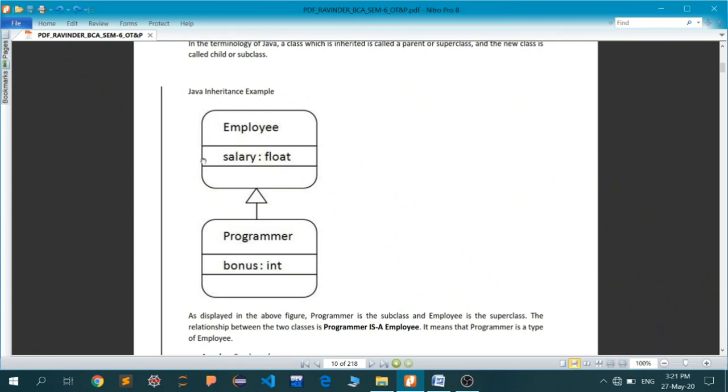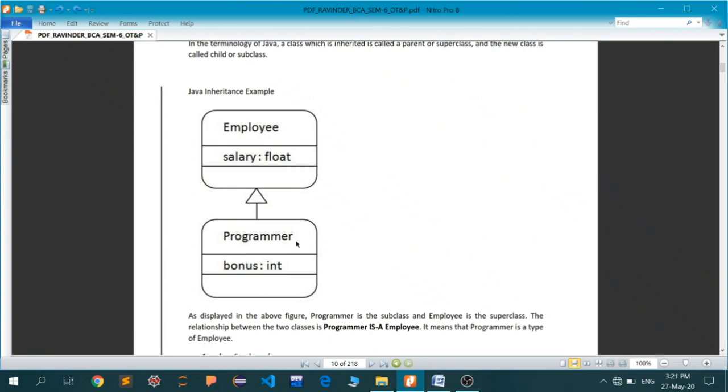So your Employee could be your parent class or superclass, in which you define some properties which are going to be common for all the employees. Like every employee will draw a salary from the company because they are doing some work for the company. Now, coder or programmer is actually a child class of the Employee class. So it has inherited some of its features, and I have defined an additional variable in the Programmer class, that is bonus.